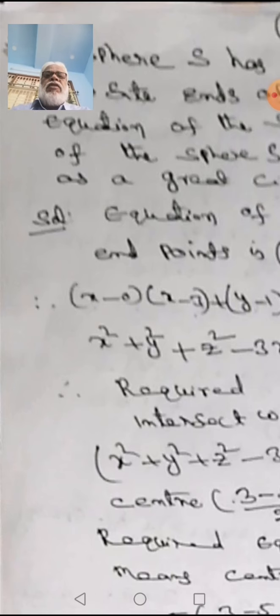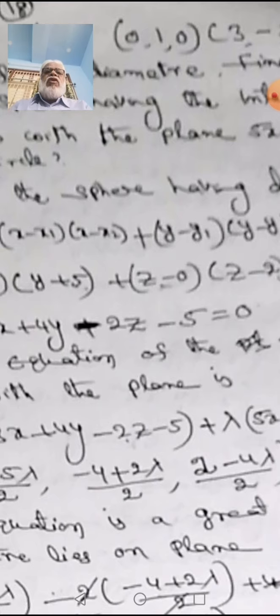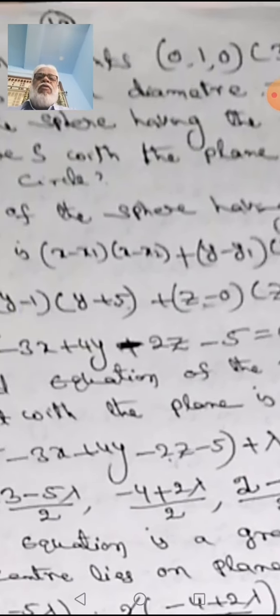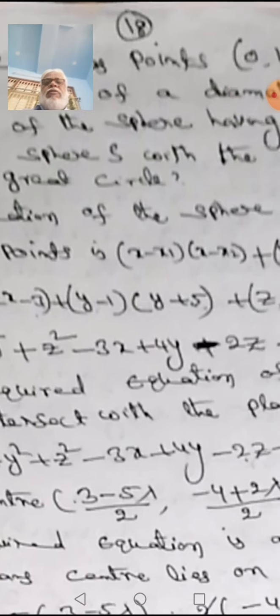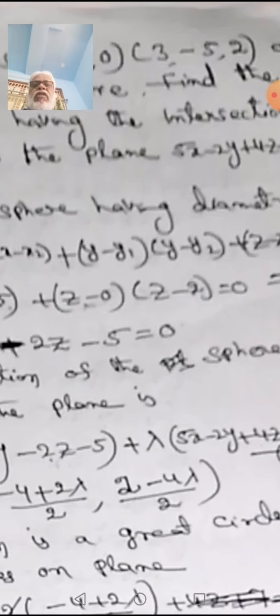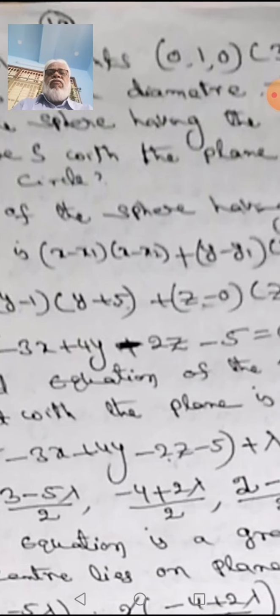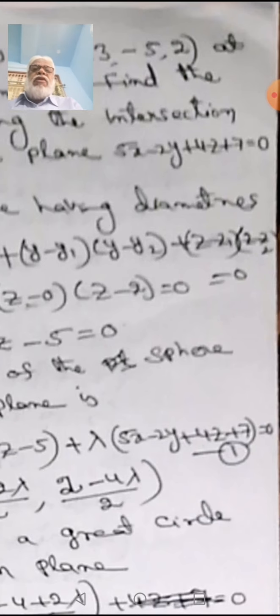A sphere S has two endpoints (0, 1, 0) and (3, minus 5, 2) at opposite ends of a diameter. Find the equation of the sphere having the intersection of the sphere S with the plane 5x minus 2y plus 4z plus 7 is equal to 0.